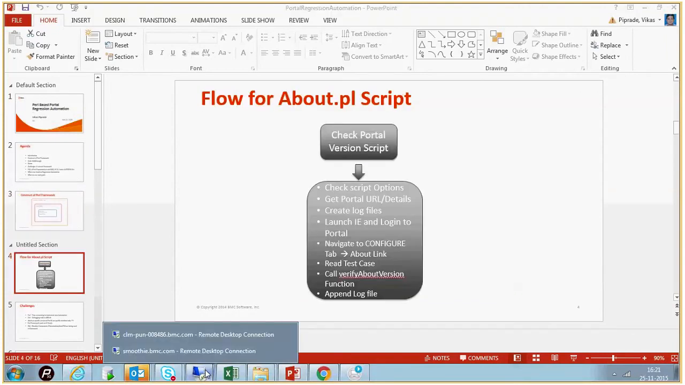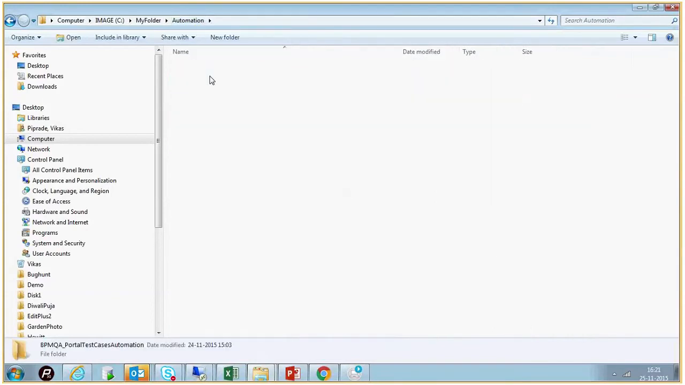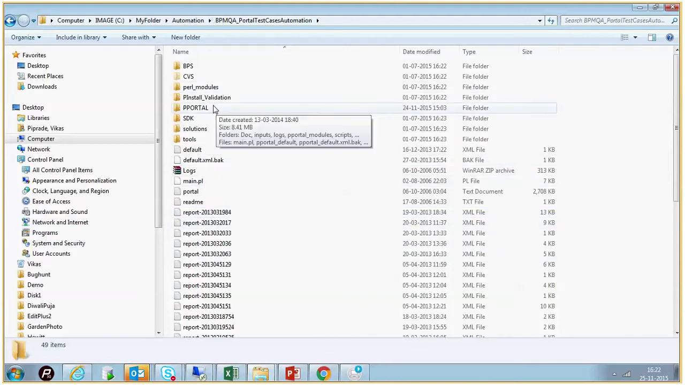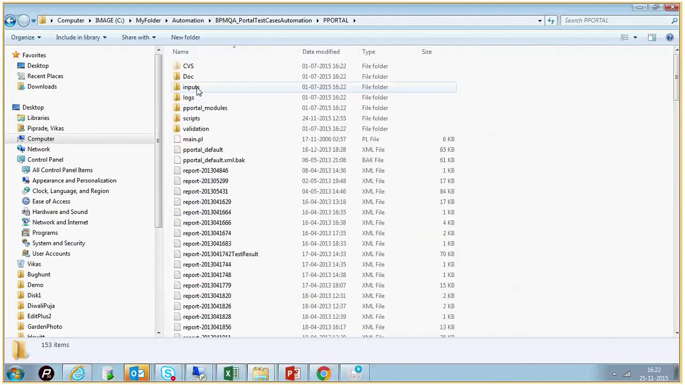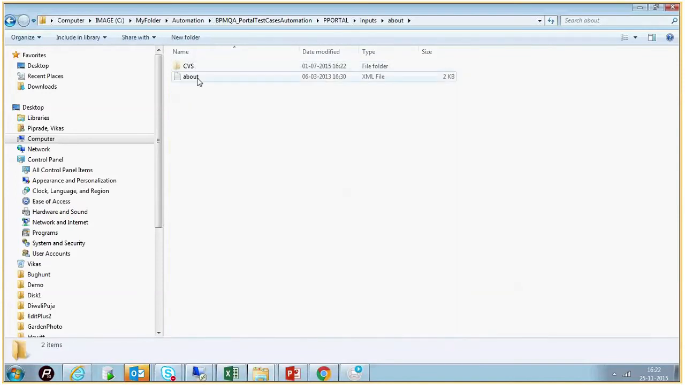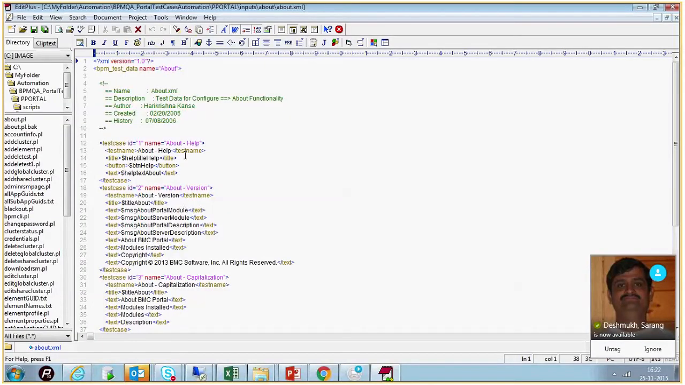So now we'll see the folder structure of that particular framework. This is the folder structure. All these XMLs are result XMLs. Every time we run a suite, it will generate this XML. Then we have input files. Suppose about page related test cases are there. An XML is there for this, and this is a test case which is written in XML.